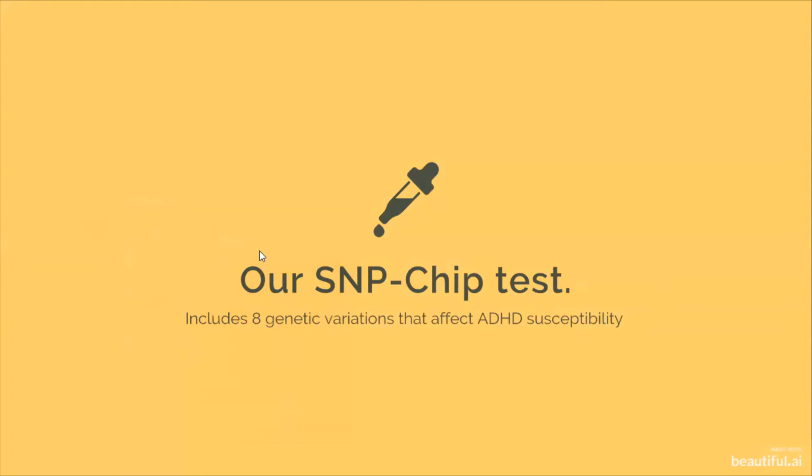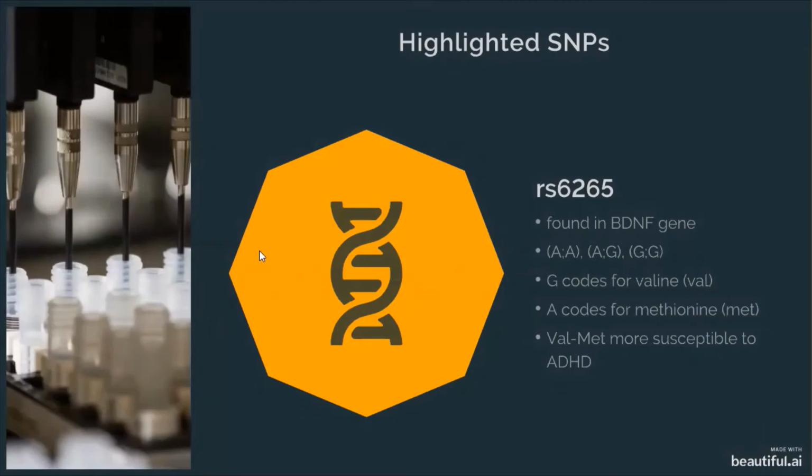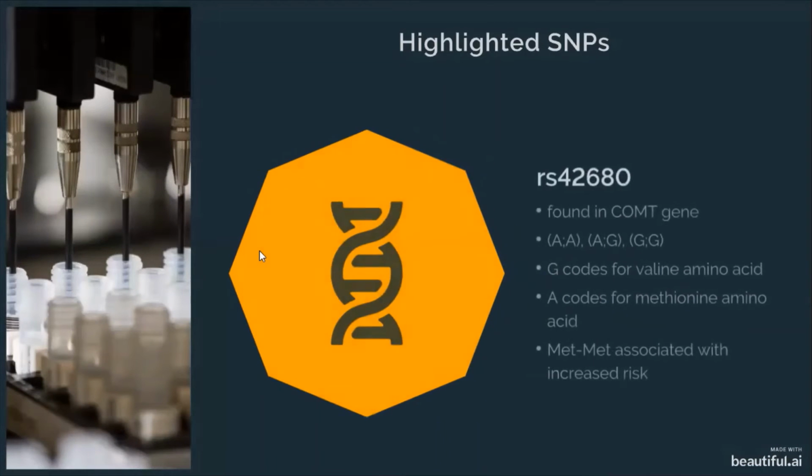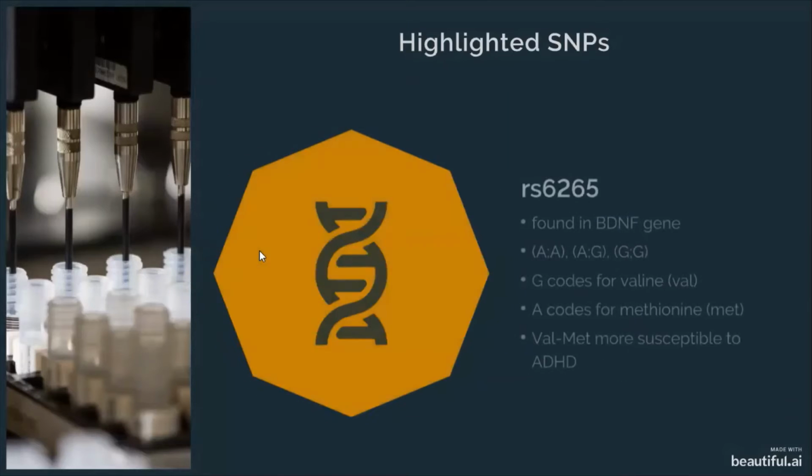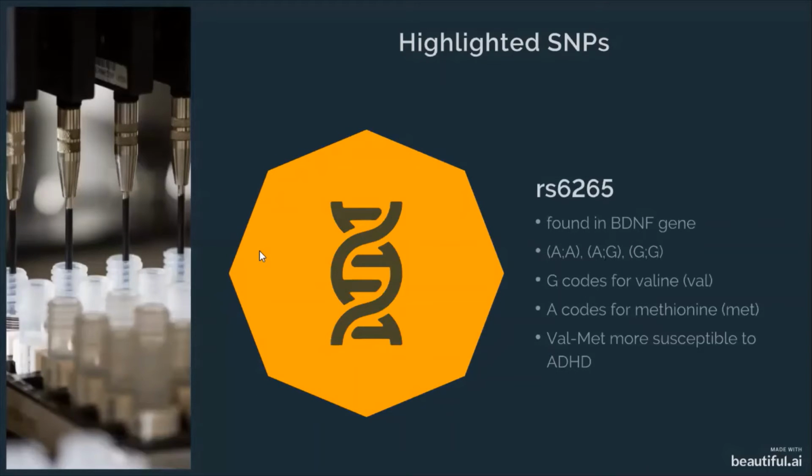The two SNPs that we think best show the risk of ADHD include the RS6265 SNP as well as the RS4680 SNP. The RS6265 SNP is found in the BDNF gene. The genotypes for this SNP include homozygous A and G alleles, AA and GG, or the heterozygous AG genotype. The A allele encodes the methionine amino acid, MET, while the more common G allele encodes the valine amino acid, VAL.